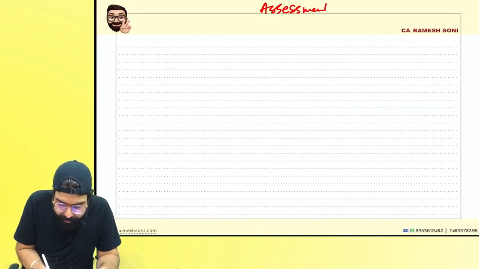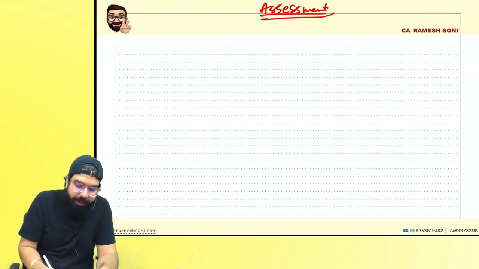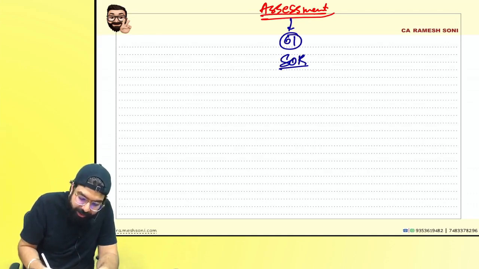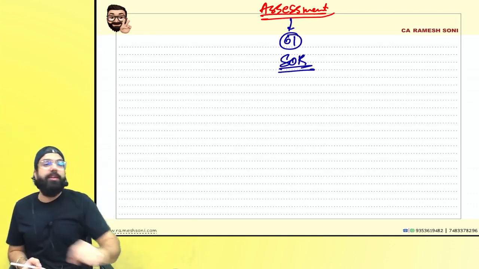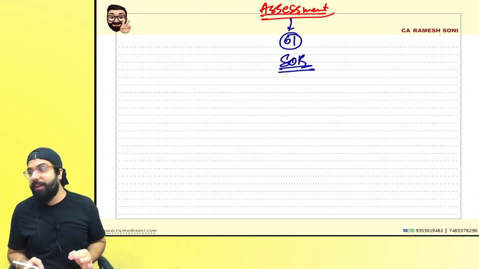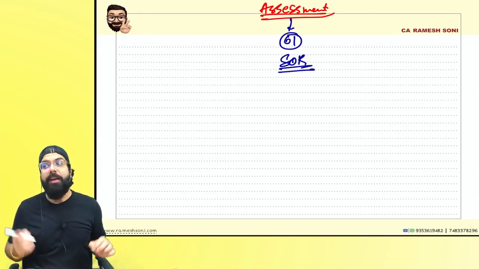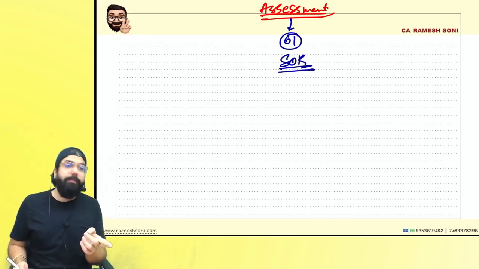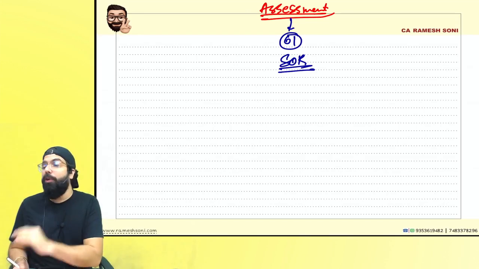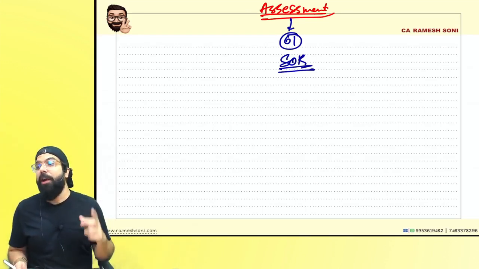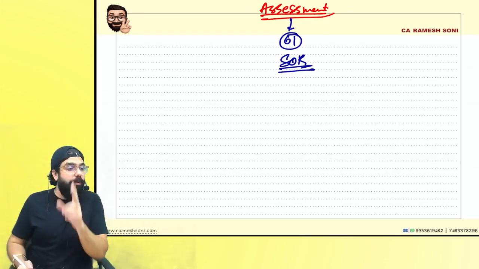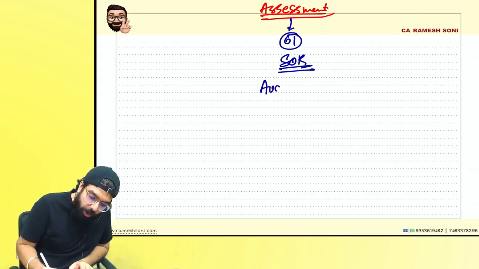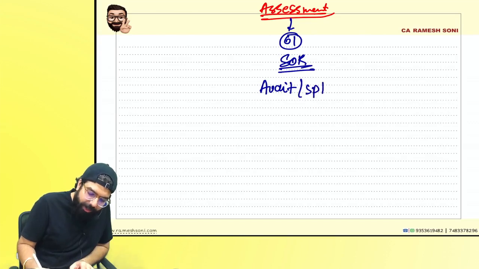When the department does the assessment under section number 61, there is scrutiny of return, right everyone? When the scrutiny of return is going on, if the officer finds a discrepancy, he will tell you about the discrepancy. You accept it, make the tax payment, very good. If you don't accept, you give an explanation. He likes your explanation, chapter closed. But if he doesn't like your explanation, or after accepting the discrepancy, if you have not made the tax payment, he will get angry and he can do audit, special audit, right everyone?